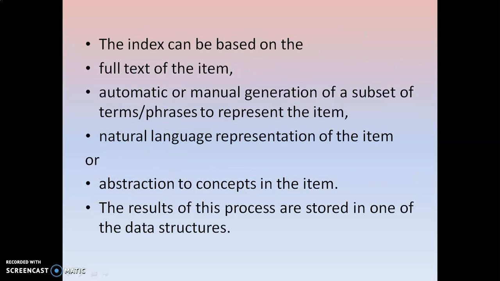Now, what is automatic class indexing based on? It is based on the full text of the item, automatic or manual generation of a subset of the item, natural language representation of the item, and abstract concepts of the item. The result of this process is stored in one of the data structures.